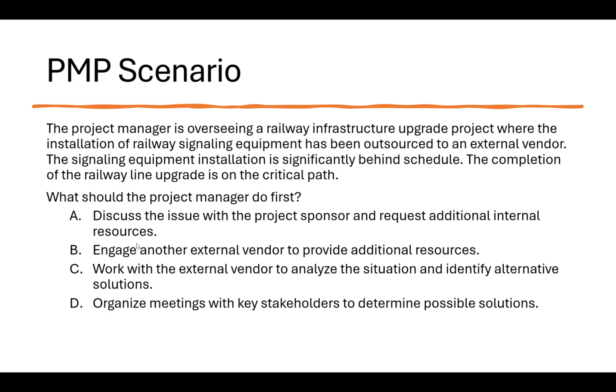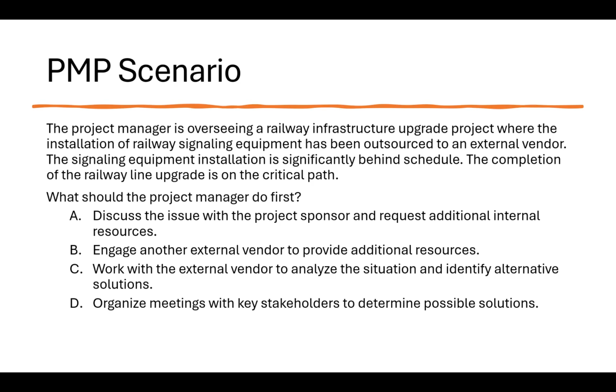So we have four options. Discuss the issue with the project sponsor and request additional internal resource. Engage another external vendor to provide additional resource. Work with the external vendor to analyze the situation and identify alternative solution. Organize meeting with the key stakeholder to determine the possible solution. So let's discuss this question.